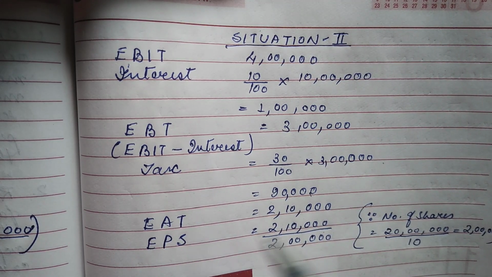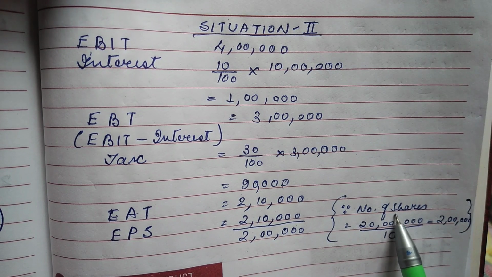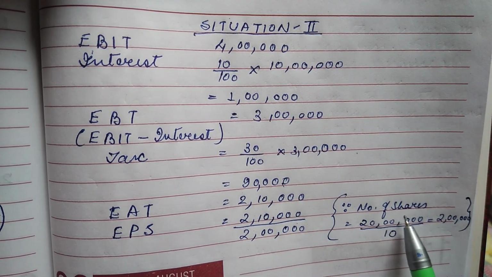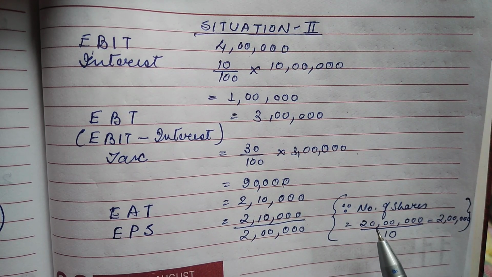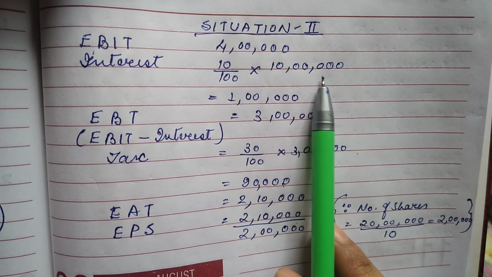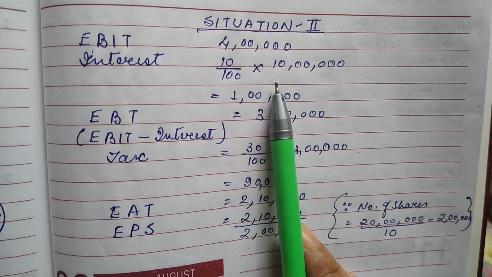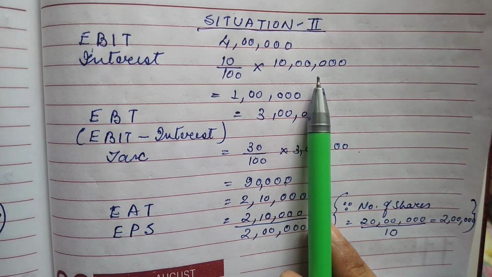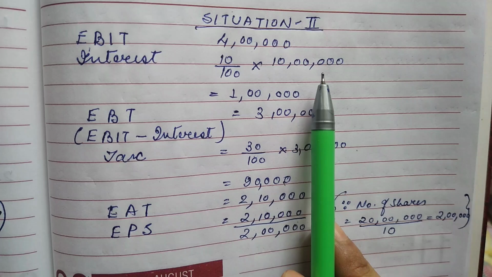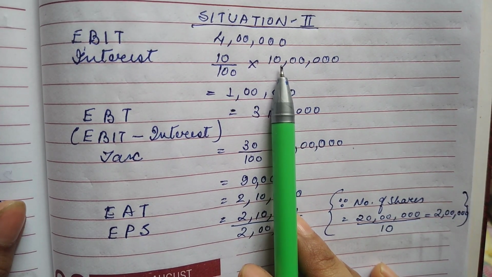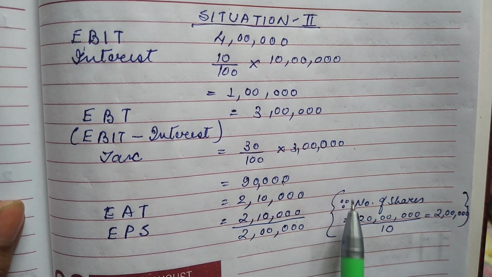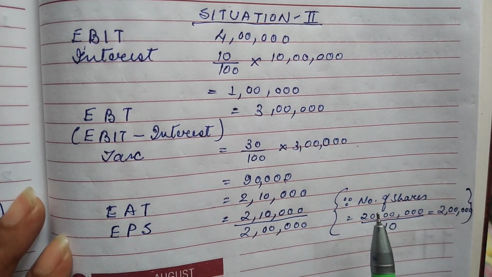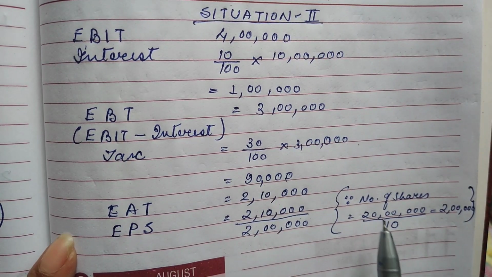Now when we have a final earning of 2 lakh 10,000, we have to calculate our earning per share. For that, first of all we have to calculate the number of shares. Now what is the number of shares here? You see properly. We have already seen in the question that there is a loan of 10 lakh rupees. Initially we have seen that the investment is 30 lakhs, that means total fund is 30 lakhs. So if we have a loan of 10 lakh, then what is the money which came from share capital? It is 20 lakhs.